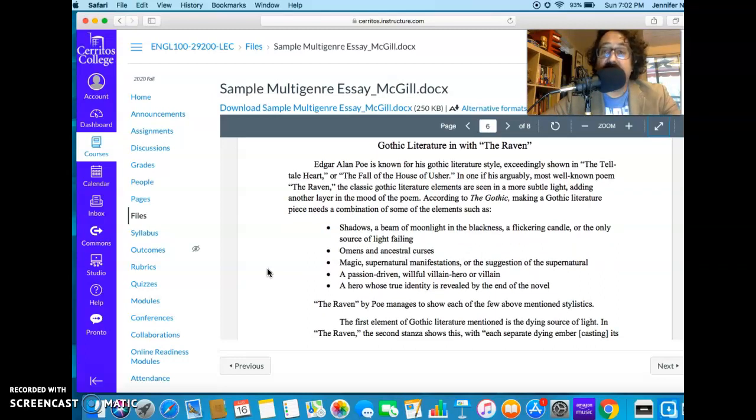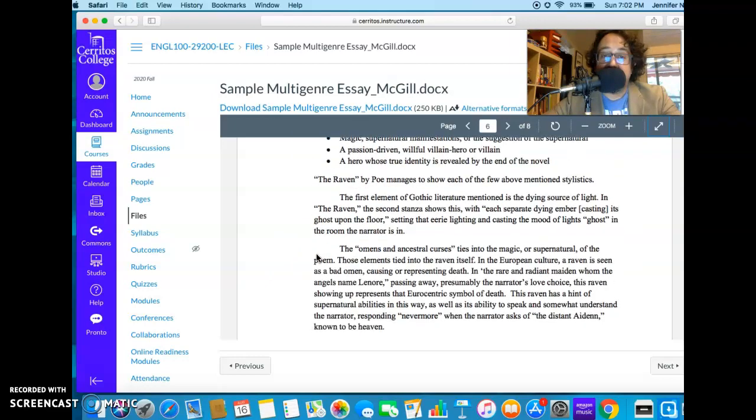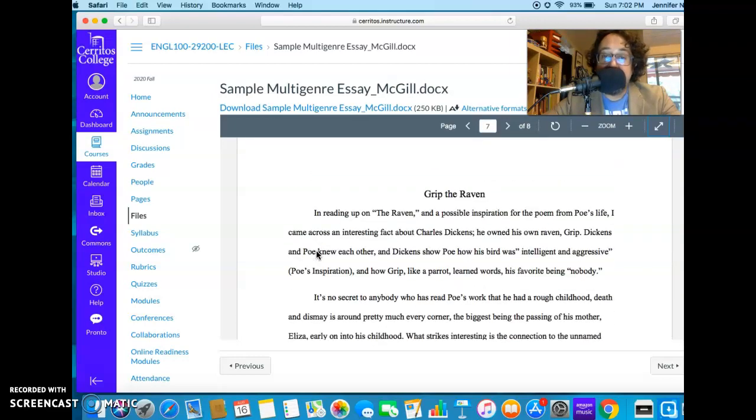And that's really the only key to this. You pick what you want to write about. You pick the kind of genres, writing genres. As you can see, this is not a normal essay. This is a combination of letter, encyclopedia, art, analysis, right? This is a lot of different things put together, one page each.